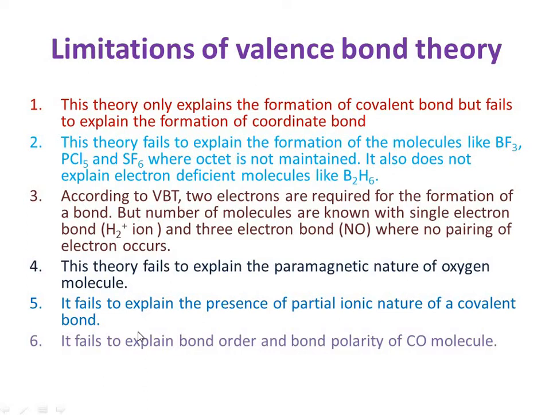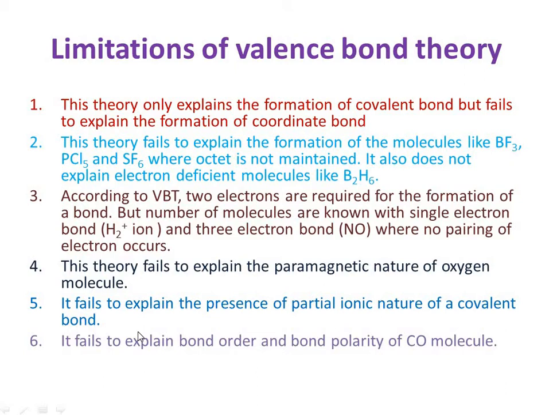The first limitation of valence bond theory is that the theory only explains the formation of covalent bonds, but fails to explain the formation of coordinate bonds. We learned that the first postulate of the valence bond theory says that a covalent bond is formed due to the overlapping of atomic orbitals of the same or different atoms, and that atomic orbitals should have single electrons, and these single electrons are shared, meaning a covalent bond is formed when equal sharing of electrons takes place.